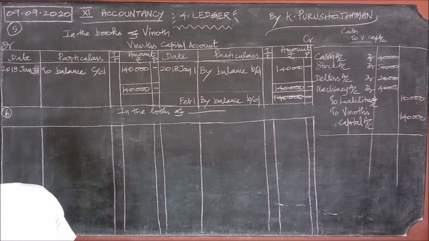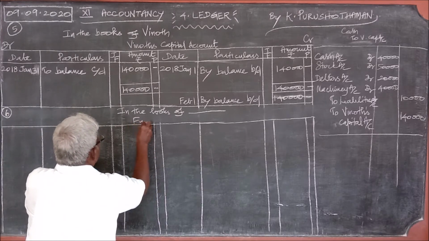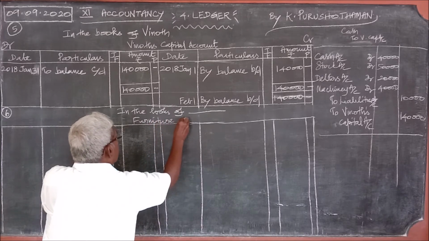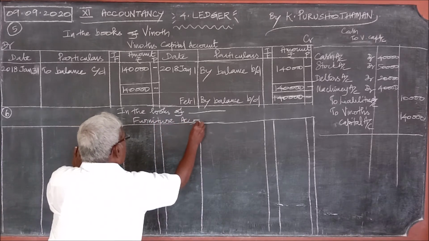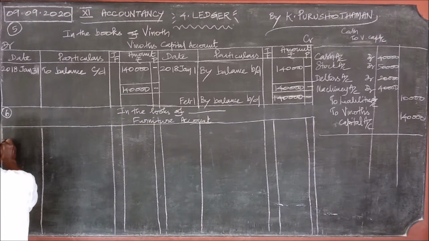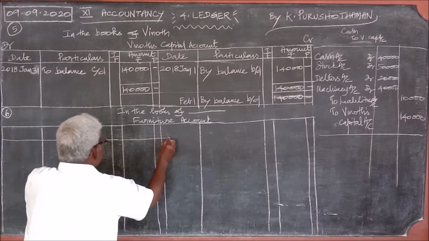What account are we supposed to prepare? Furniture account. We should prepare the furniture account. As usual, we should write all the headings.